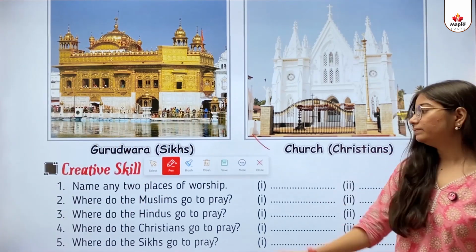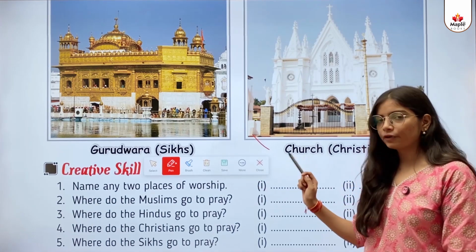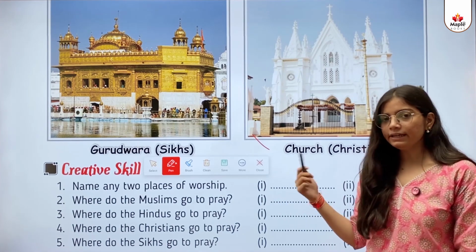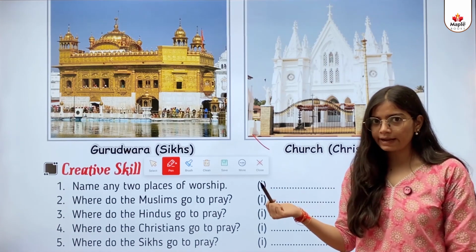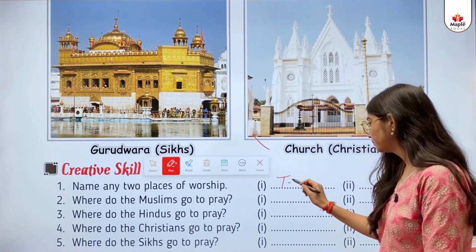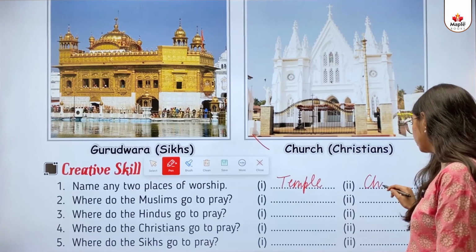Creative skill. First, name any two places of worship. So kids, in this we have to write any two places where the people worship. So I'll write here temple and church.